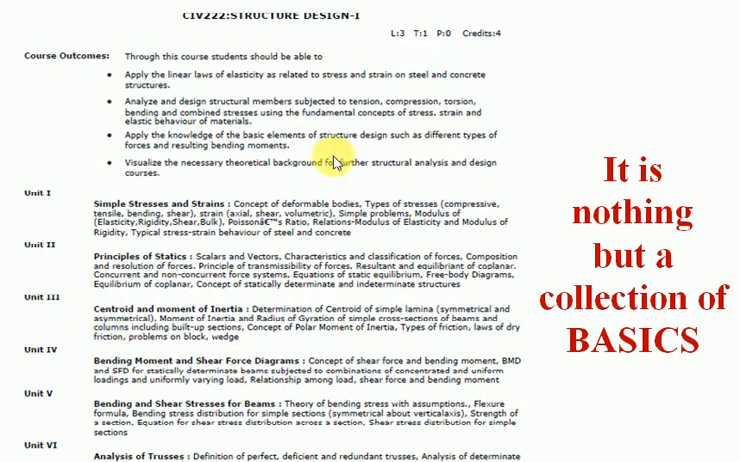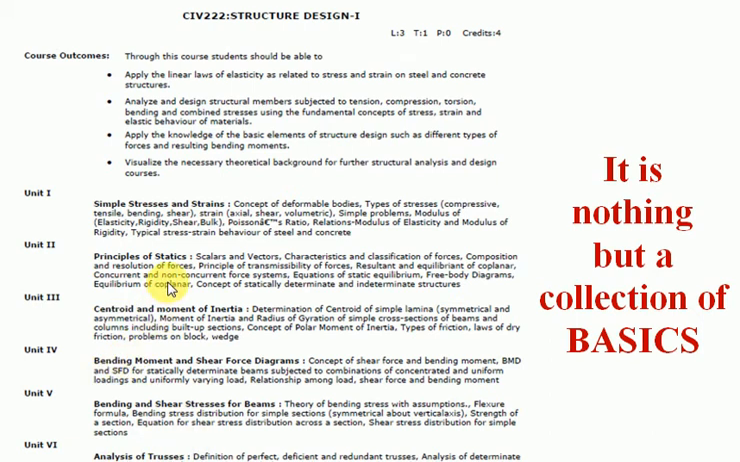This subject CIV 222, known as Structured Design 1, also called Strength of Material, has a total of 6 different units, unit 1 to unit 6: simple stress and strain, principle of statics, centroid and moment of inertia, bending moment and shear force diagram, bending and shear stresses of beams, and the last one is analysis of trusses respectively.